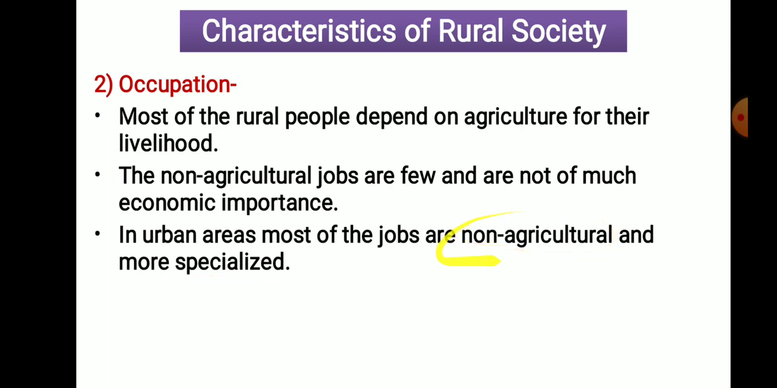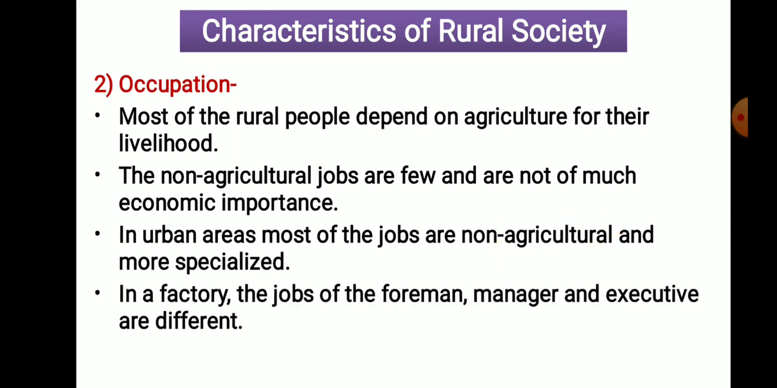Non-agriculture means urban people are not going to do agriculture or farming. And whatever jobs they perform are more specialized. In a factory, for example, the jobs of foreman, manager, and executives are different. The job of a manager is different, the job of an executive engineer is different, the job of a marketing person is different. So lots of differences are there in the jobs, and these depend upon the specialization of the individual. In urban areas, jobs are offered as per their specialization.